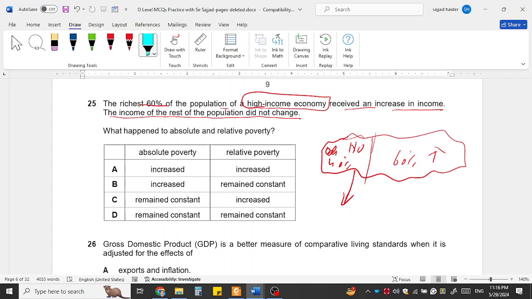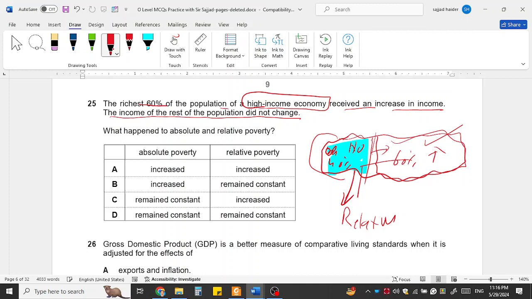They were earning the same as in previous years, but some of their fellow citizens are witnessing a high increase in their incomes. So some people are becoming rich, but others are not becoming poor, they remain the same. So they become relatively poor. Then we can say that these 40% are becoming relatively poor.